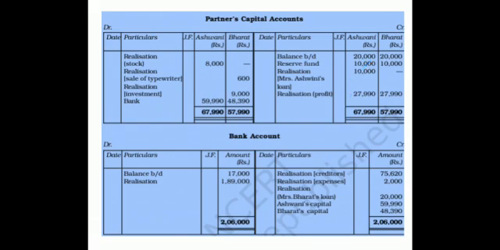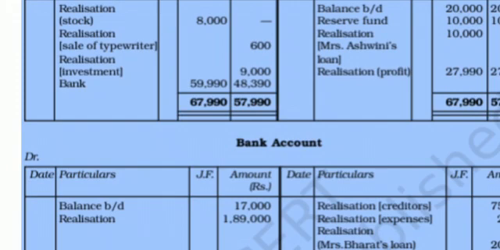Moving on further on the debit side. Assets taken over by the partners. First partner Ashwani took the stock at 8,000, and then the other partner took investment 9,000 and typewriter 600. You can pass a combined entry also. No need to write the separate entry. If you want, you can pass a combined entry for these 2. Then the final balances from bank are calculated. Right? It is for Ashwani 59,990. For the other partner Bharat 48,390.